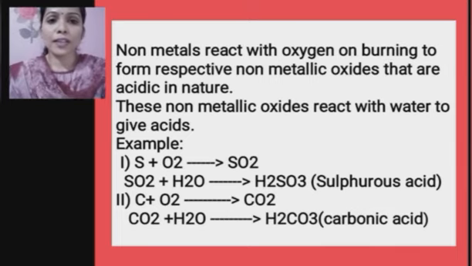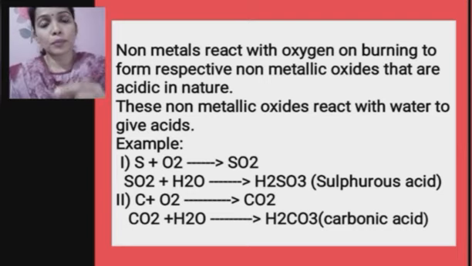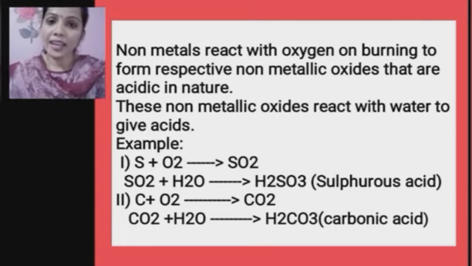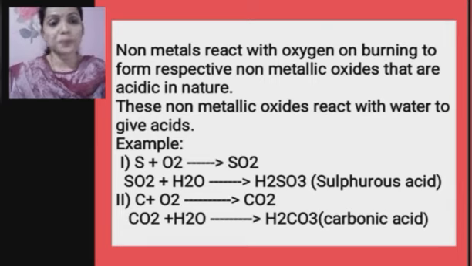To test, we can go for litmus test. If you dip blue litmus paper in the solution of non-metallic oxide, it turns blue litmus to red, showing that non-metallic oxides are acidic in nature.